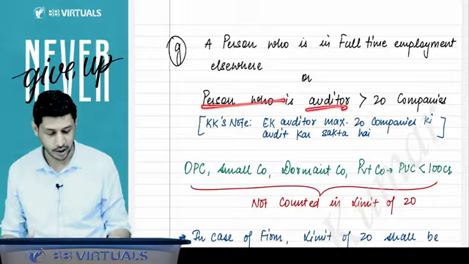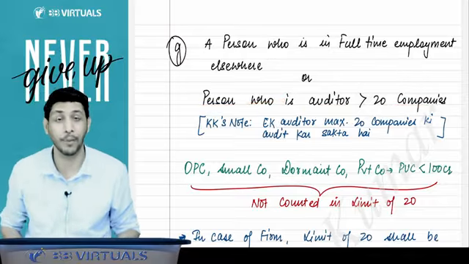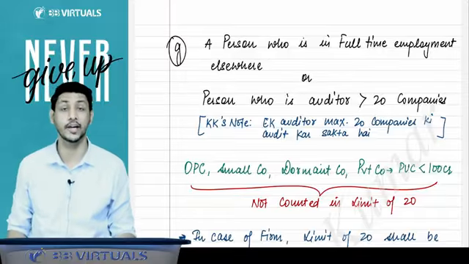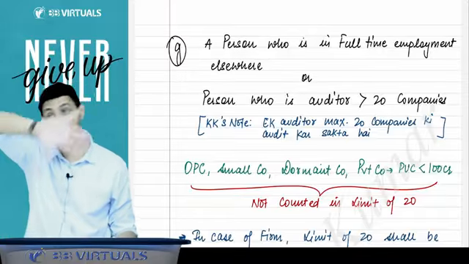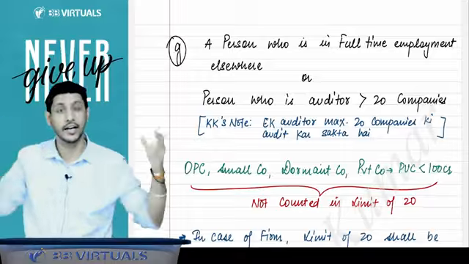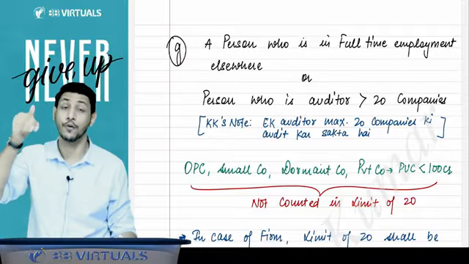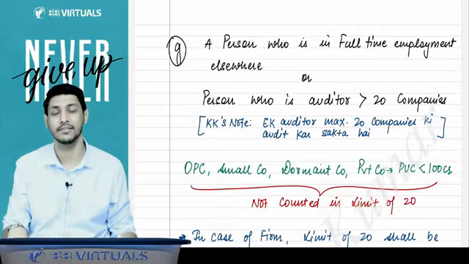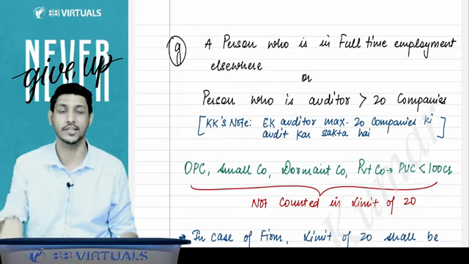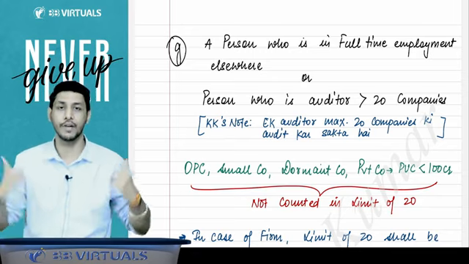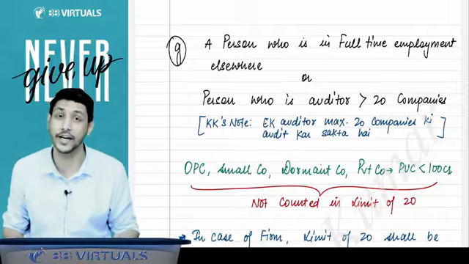The person who is auditor of more than 20 companies, this is the important limit. You cannot be the auditor of more than 20 companies. Sir, is this the limit for our entire career? No, this limit is only for one financial year's audit. That means in one financial year, you can do the audit of a maximum of 20 companies.